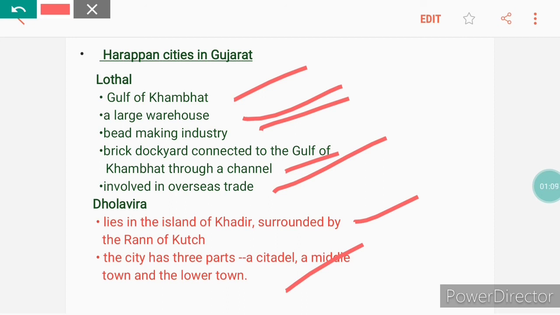The main occupation was agriculture. Other occupations were sculpting, toys making, pottery making, seals making, spinning, and weaving. They were religious and worshipped nature objects like peepal trees and the bull. And the exact cause of the downfall of the great civilization is not known.